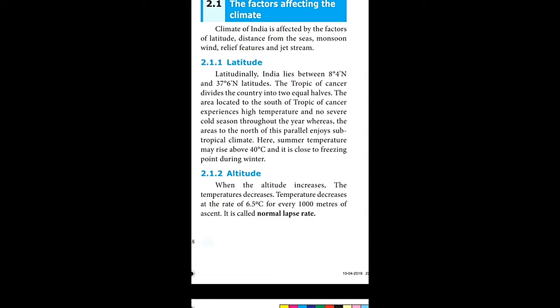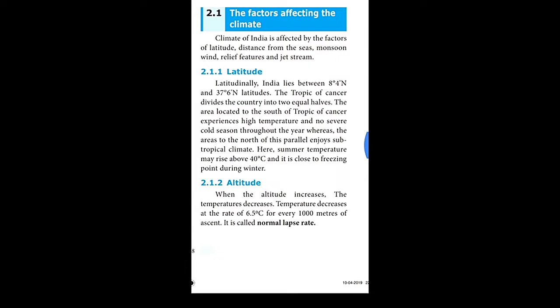In the south, summer temperature may rise above 40 degrees Celsius, and it is close to freezing point during winter also. So because of latitude, our climate is changing. With the help of latitude, we are dividing our country into two sides, that means north side and south side. In summer, the south side gets 40 degrees Celsius and sometimes it goes to a freezing winter.